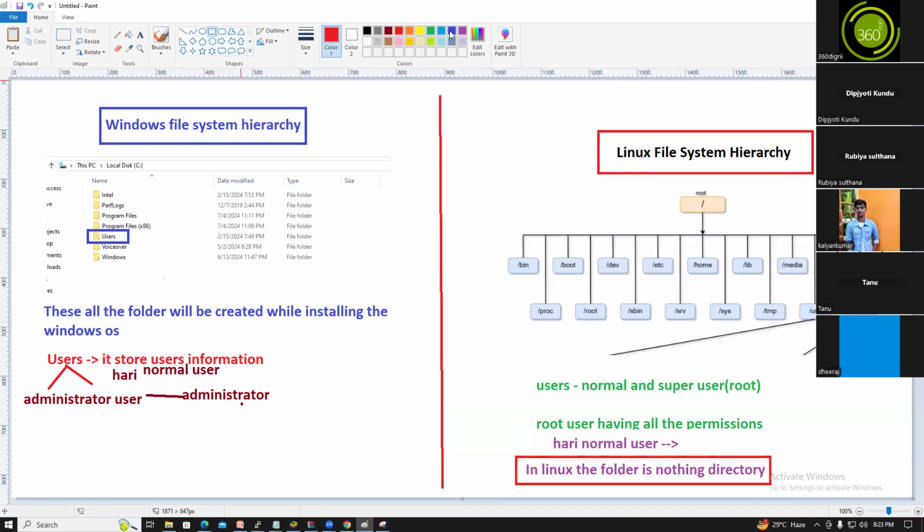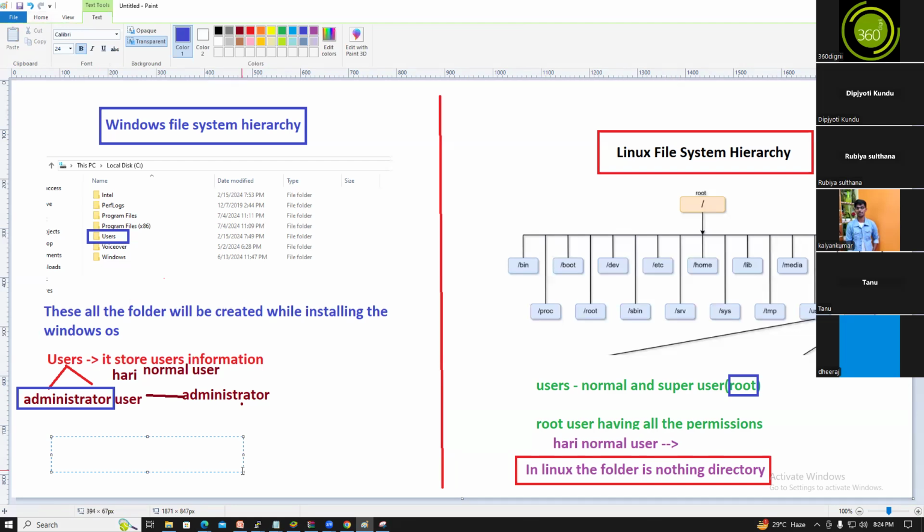Here, the administrator user is the super user, or the super user is the administrator user. Here, the super user is the root user. These two users are created by default while installing the OS. We cannot create them; they are created while installing the OS.